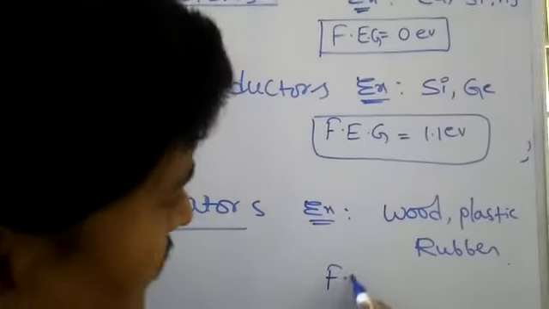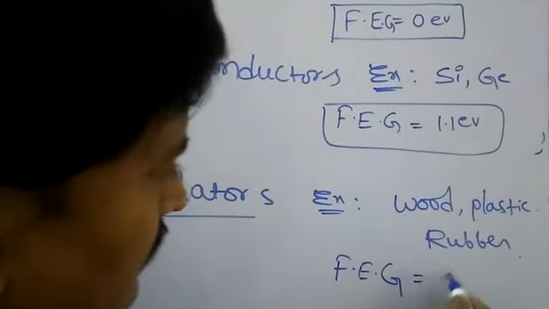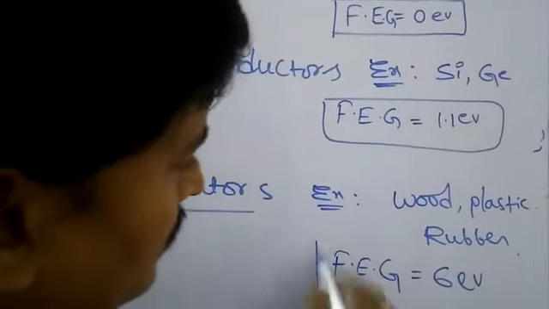In the case of an insulator, the forbidden energy gap is 6 electron volts.